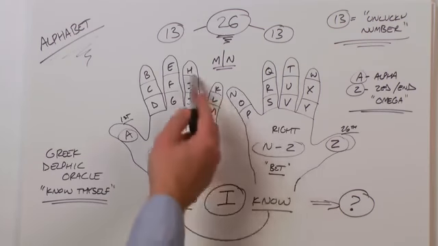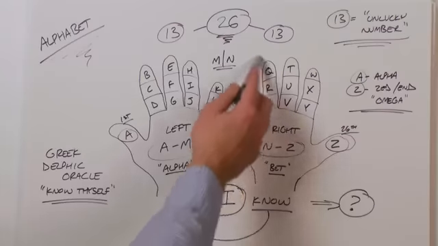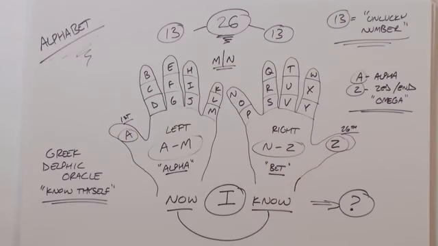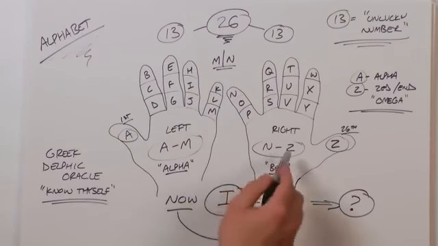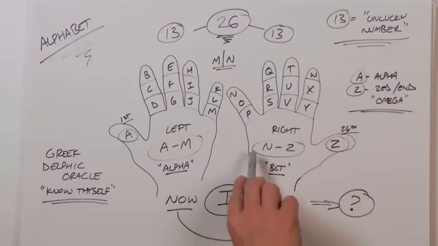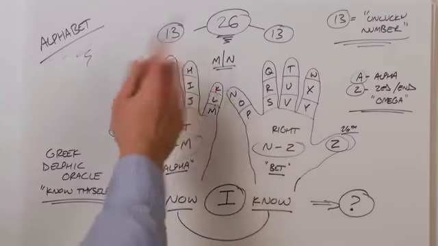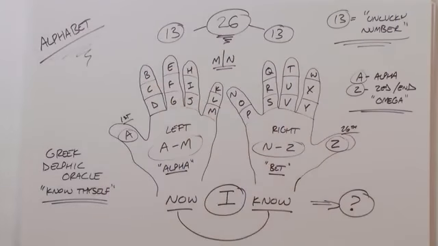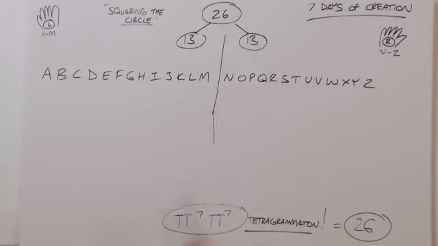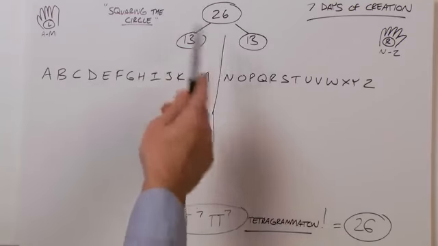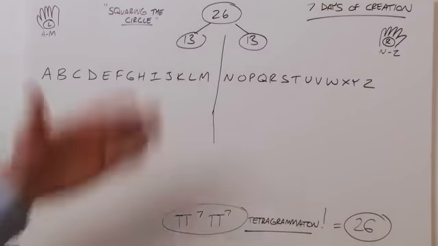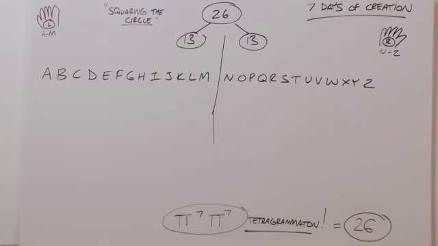One other thing we're going to see right here is the alphabet splits at the M and the N. And of course, the N to the Z is nothing more than the N flipped over to give you a Z. So let's take a look at our alphabet, splitting it from 13 and 13. So we have 26 letters of our alphabet, and we can split that alphabet between 13 and 13, or A through M on our left hand and N through Z on our right hand.